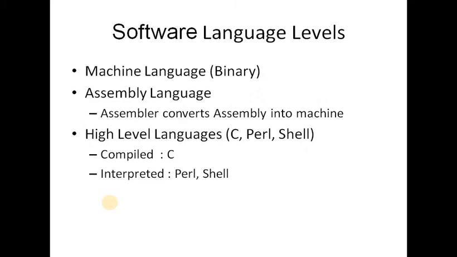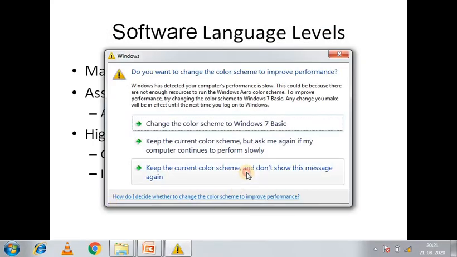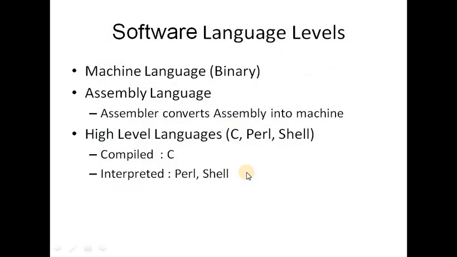When we talk about software language levels, these are the three levels. First is machine code, or machine language, which is a binary language. Second is assembly language, and third is high level language. Machine code could probably be considered the lowest level programming language.